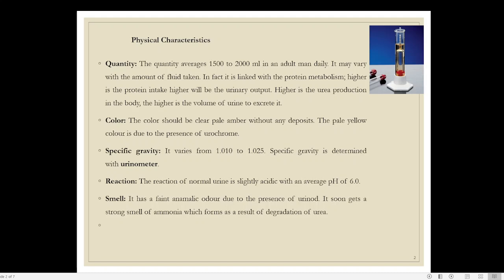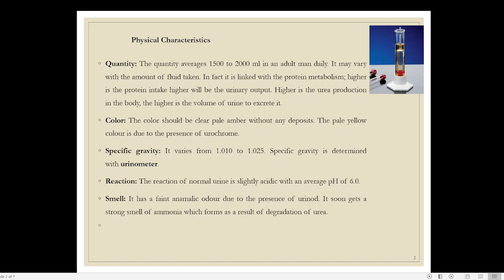The second physical characteristic is the color of the urine. Normally urine does not have the color of water. It is slightly more yellowish. That yellowish color is actually caused by the presence of a pigment known as urochrome. Urochrome is a pigment obtained from destroyed hemoglobin. It is formed during the destruction of hemoglobin, when certain components are converted into urochrome. That is how urochrome is formed.